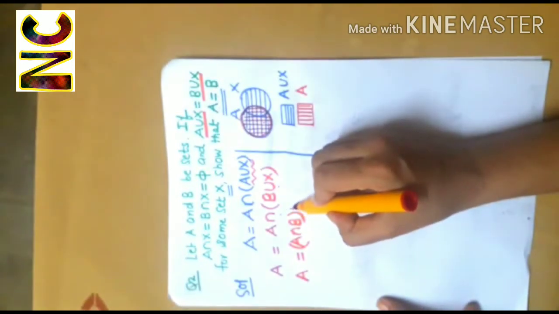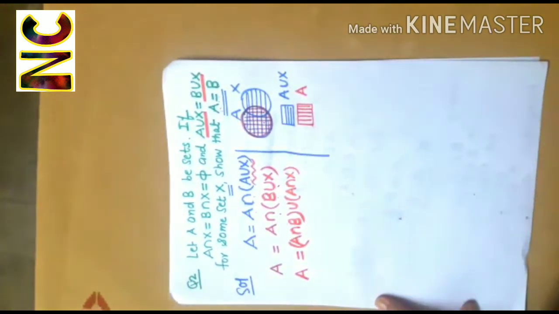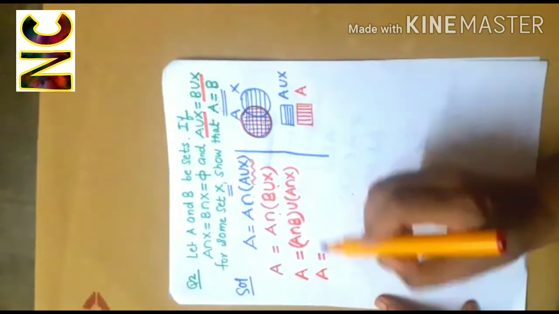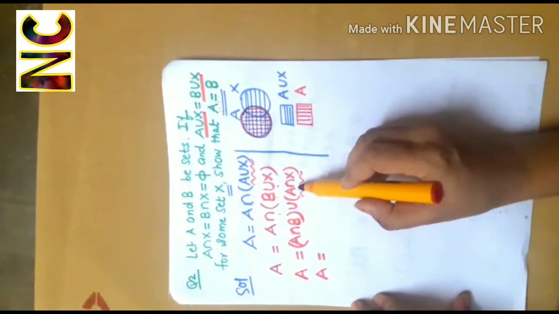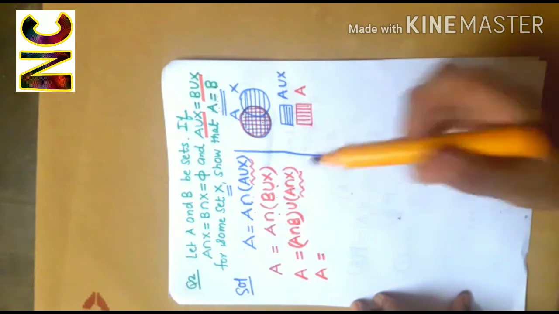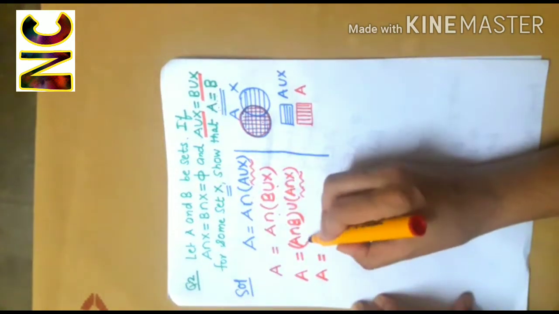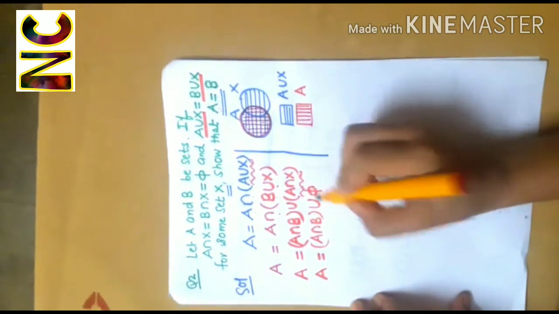Open the bracket: A intersection B union A intersection X. So A is equal to, now according to the question, A intersection X is equal to phi. So A intersection B union phi.